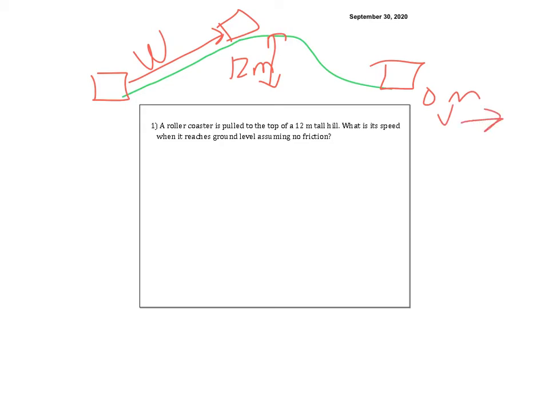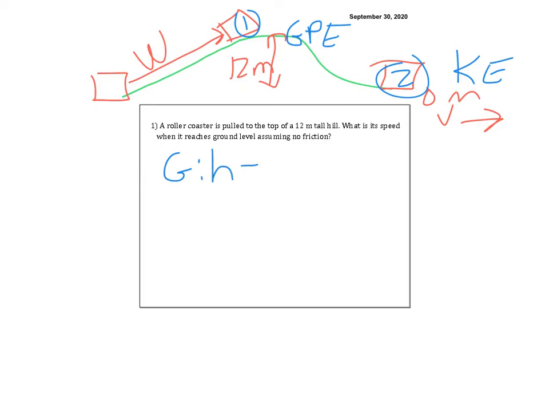So the first thing I have to ask myself is, at the top at position number 1, and this is position number 2, at position number 1, what kind of energy does it have? Well, the type of energy it has is GPE. And when it gets to the bottom, what kind of energy does it have? KE. So I know that my GPE is equal to my KE because the other one's at 0 at the end.